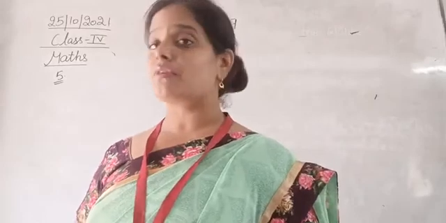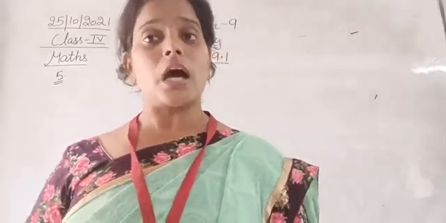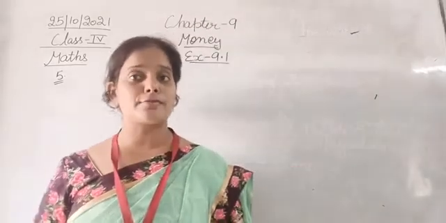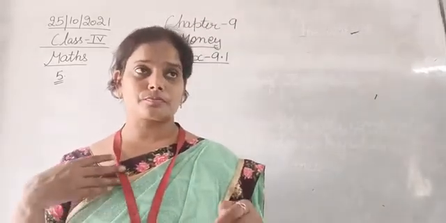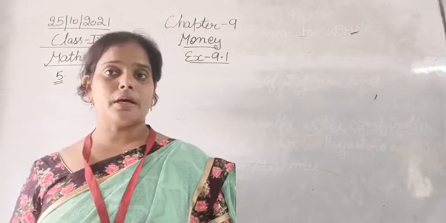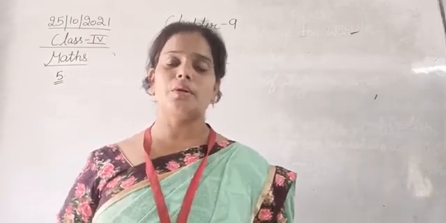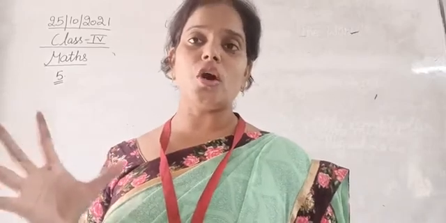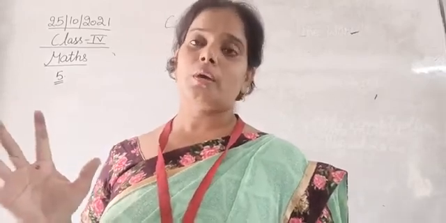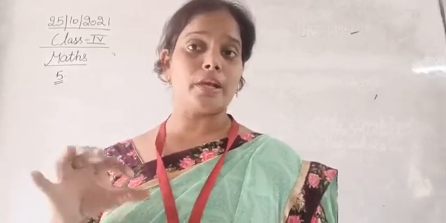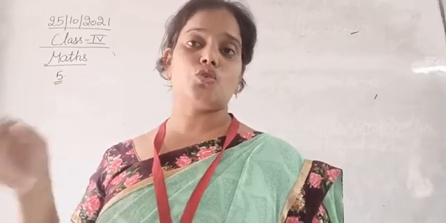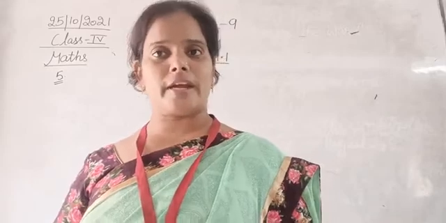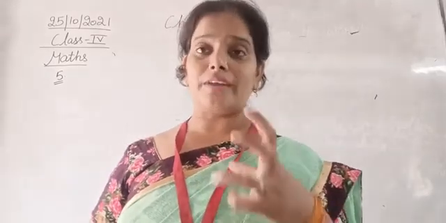But instead of giving 75, she gave a 100 rupee note to the shopkeeper, and now the shopkeeper has to return the amount that is left over. When he returned the money, she got 5 notes. उसको 5 notes मिले. Now we have to tell which notes these are. जो उनको 5 notes मिले वो कौन कौन सी करेंसी के notes हैं. So that we need to find out. So 5 notes she got back.